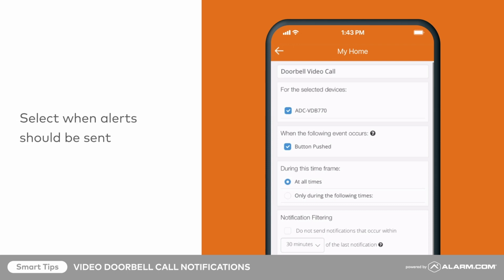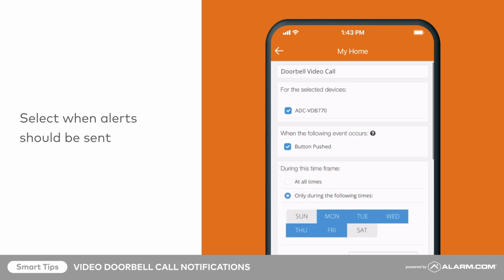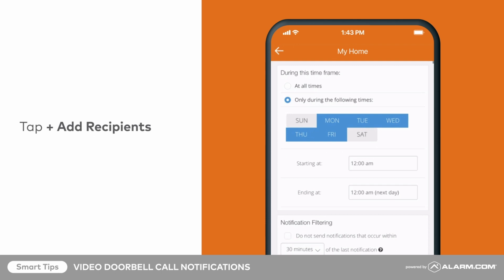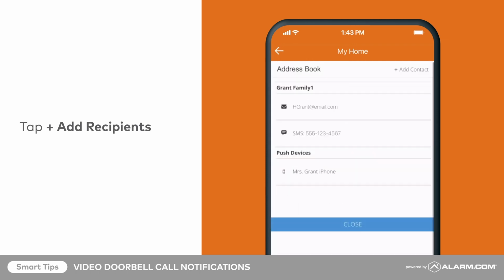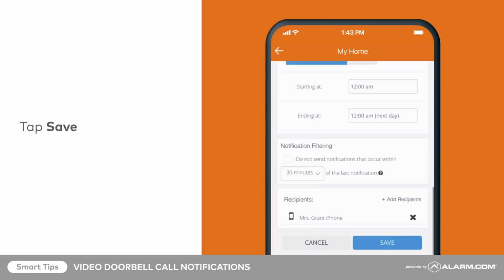Next, select whether this notification should be active at all times or only during select days and time frames. Tap Add Recipient to choose who should receive the notification and how it will be delivered. It is recommended to select Push Recipients. Push notifications allow you to answer the doorbell call directly without having to first open the mobile app. Once you are finished adding recipients, tap Close to exit the address book. To finish, tap Save.